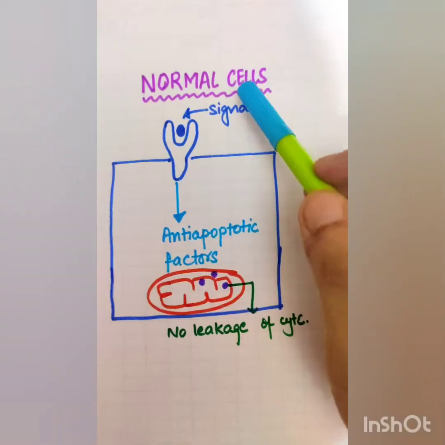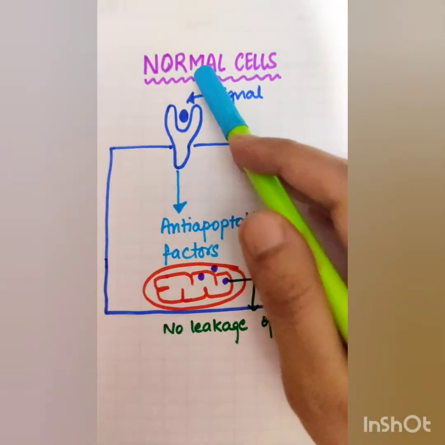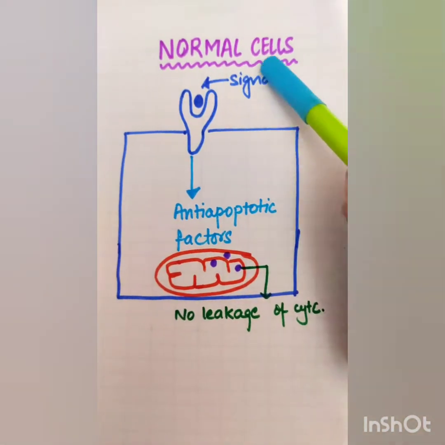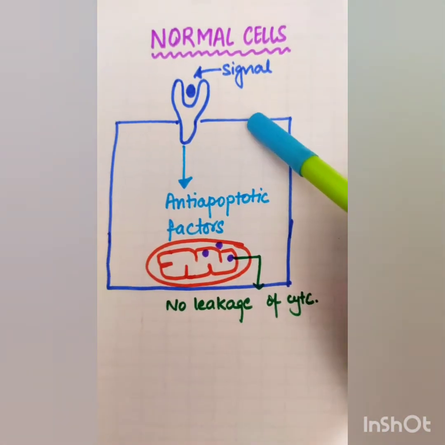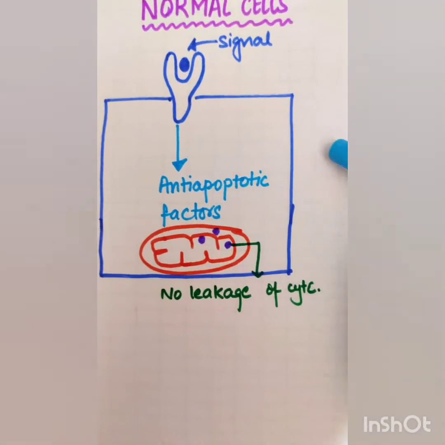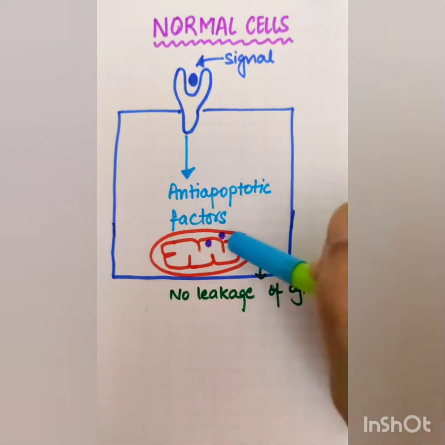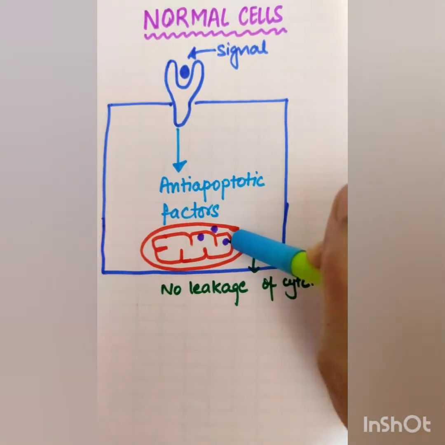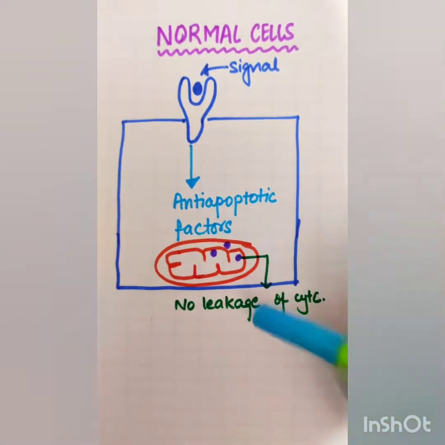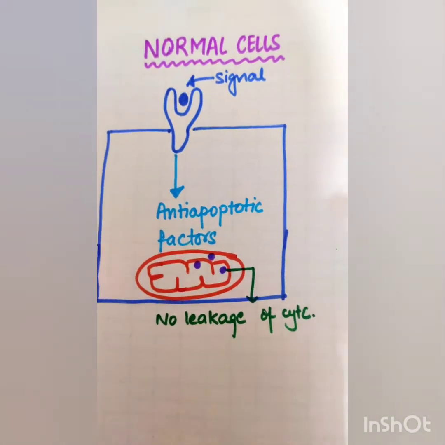dependent killing. First let us talk about what is basically happening in a normal cell. A normal cell receives a survival signal like growth factors, which leads to production of anti-apoptotic factors or proteins, and these keep in check that there is no leakage of cytochrome C from the mitochondria, so cell death does not occur.